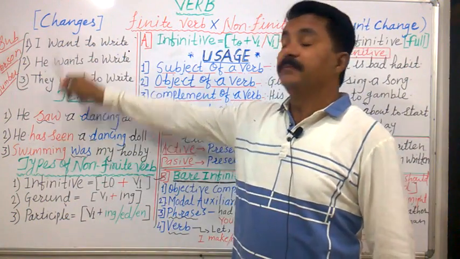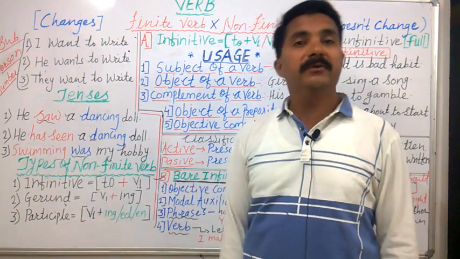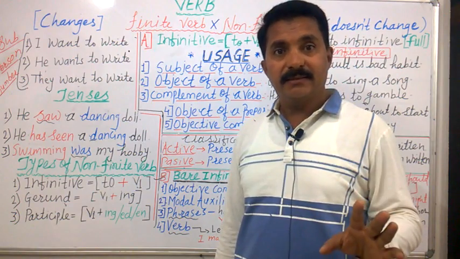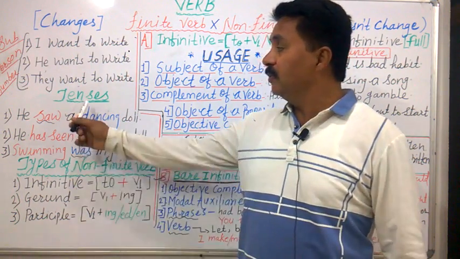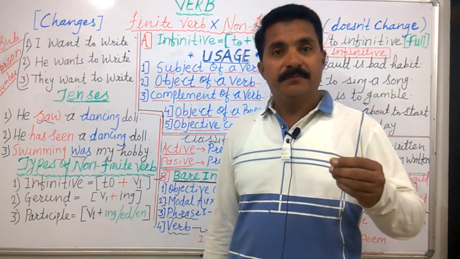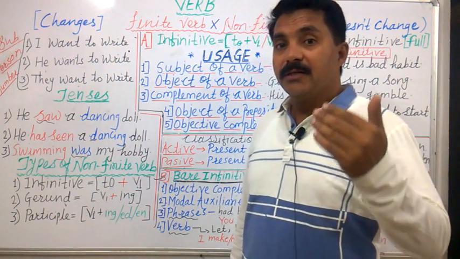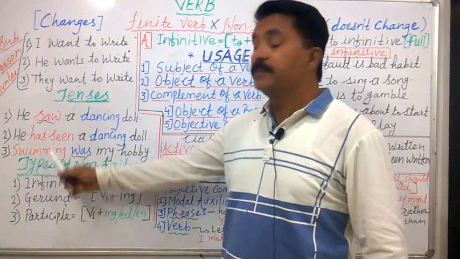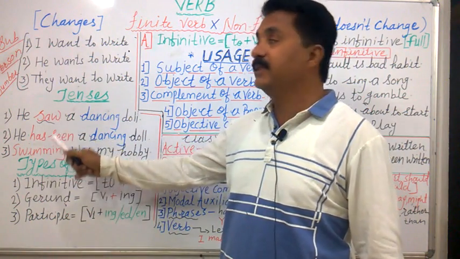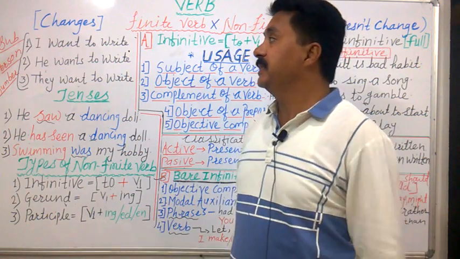Finite verb is the verb that changes according to the subject or according to the tenses. So haven't we studied tenses? Yes. What is tense? Tense is a form of verb that changes according to the time. So according to the tense, how the verb changes, that we have studied. And when the verb changes, it is finite verb. Now let us see how it changes.